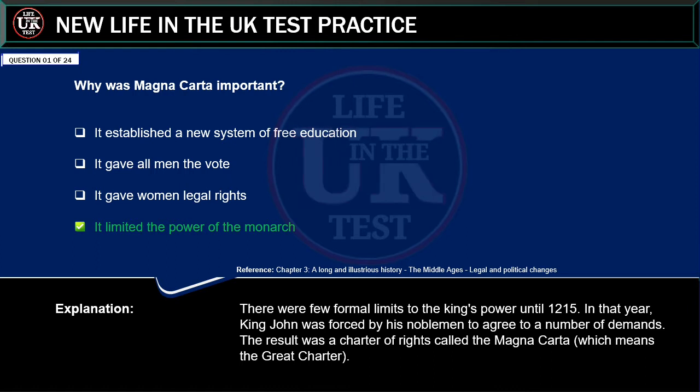Explanation: there were few formal limits to the king's power until 1215. In that year, King John was forced by his noblemen to agree to a number of demands. The result was a Charter of Rights called the Magna Carta, which means the Great Charter.